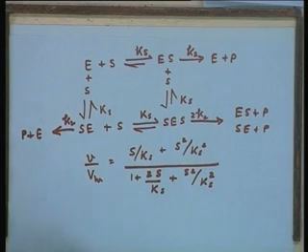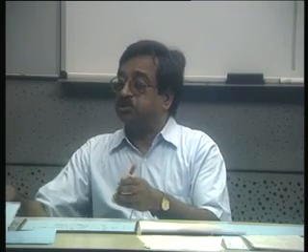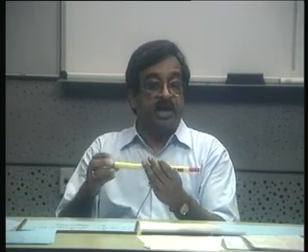Now, here we must note SE and ES. If you consider that there is an enzyme molecule, it has binding sites on both sides. Now, SE and ES differ only in that SE represents one active site occupied and ES represents the other binding site occupied.